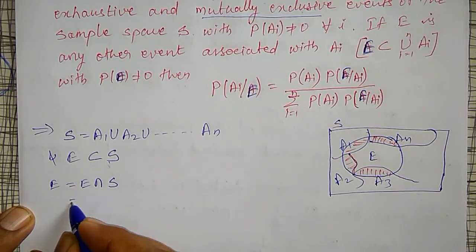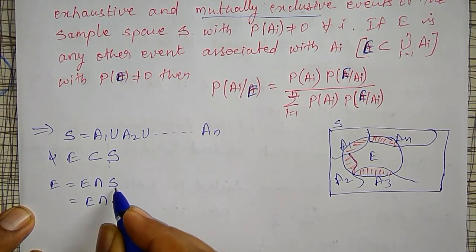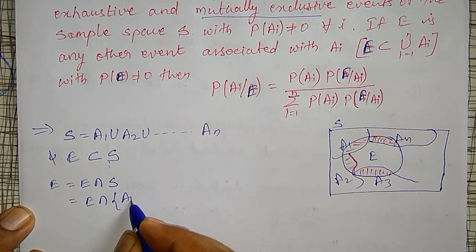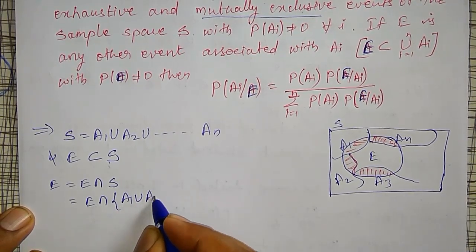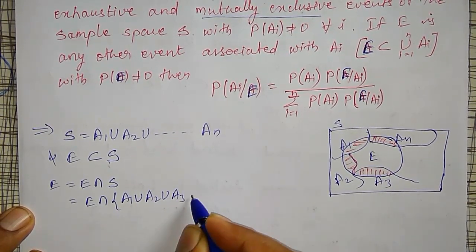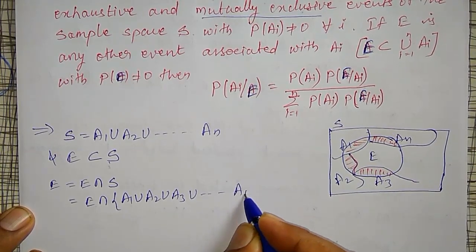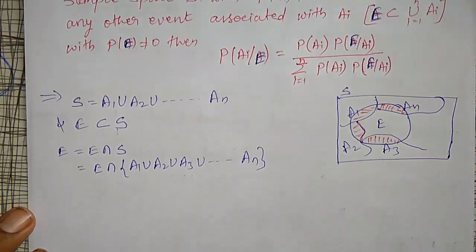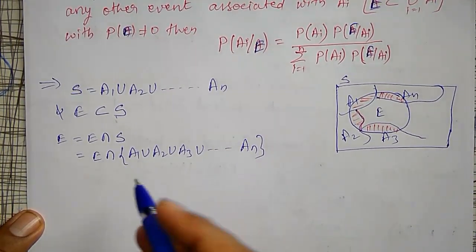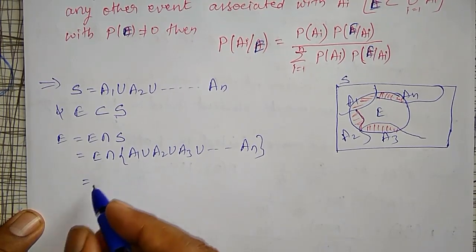Now this E intersection S is nothing but E intersected with A1 union A2 union A3 union, so on up to AN. For these sets I can use the distributive law.